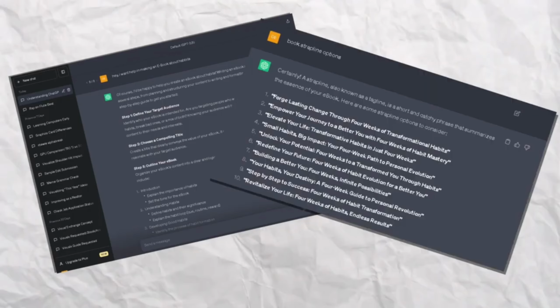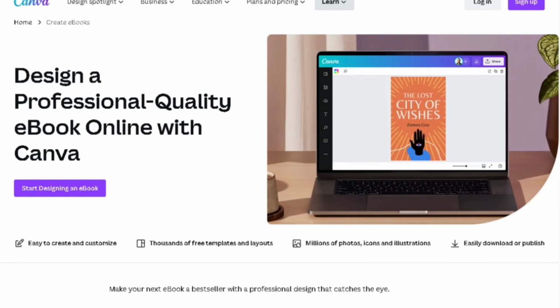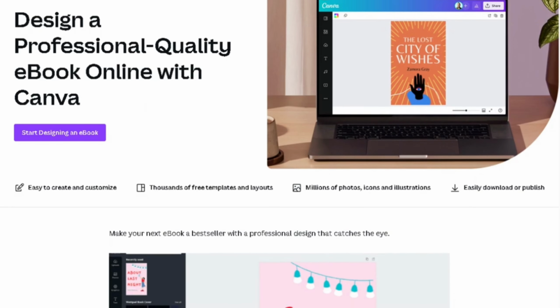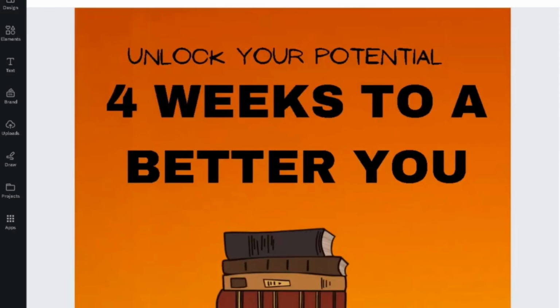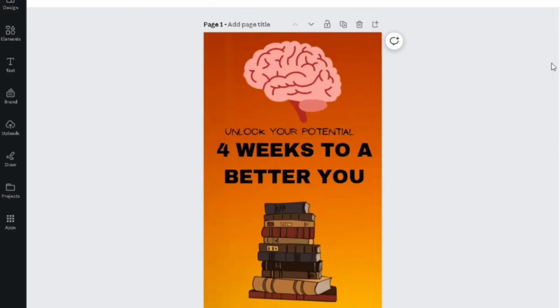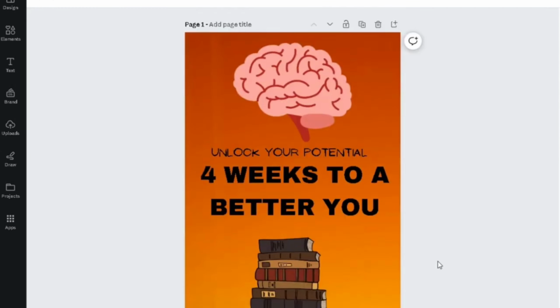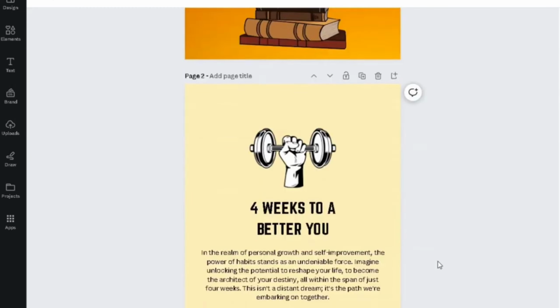With the content and the cover ideas in place, I moved on to the design part. I used a tool called Canva to create a simple and eye-catching ebook cover. It had the tagline at the top, the ebook title in the middle, and a picture that showed what the ebook was about. Even though it was a simple design, it looked really cool and professional.